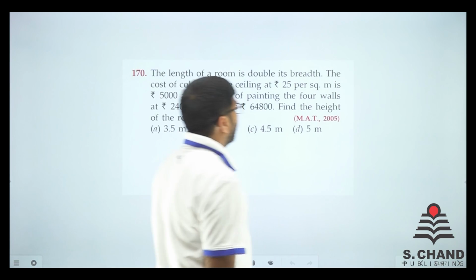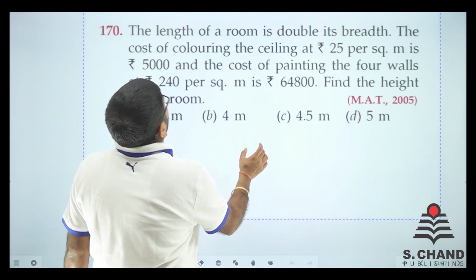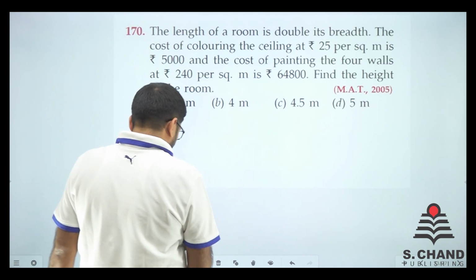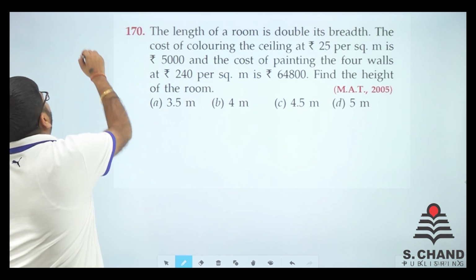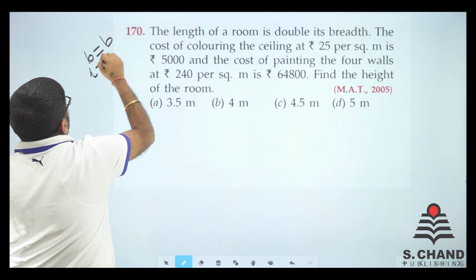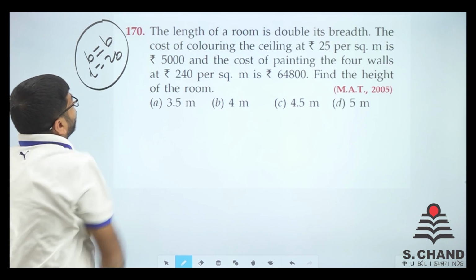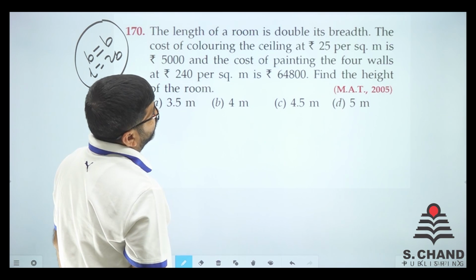Here we go to the next part. Now this type of question also comes in the exam. The length of a room is double its breadth. Say for example, if breadth is B, then L is equal to 2B. That is given, right? So the cost of coloring the ceiling is this and the cost of this. Find the height.